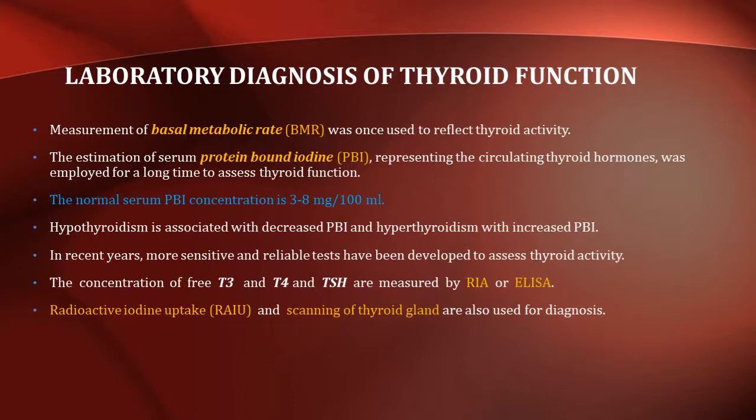Hypothyroidism is associated with decreased PBI and hyperthyroidism with increased PBI. In recent years, more sensitive and reliable tests have been developed to assess thyroid activity. The concentrations of free T3 and T4 and TSH are measured by RIA or ELISA. Radioactive iodine uptake and scanning of the thyroid gland are also used for diagnosis.